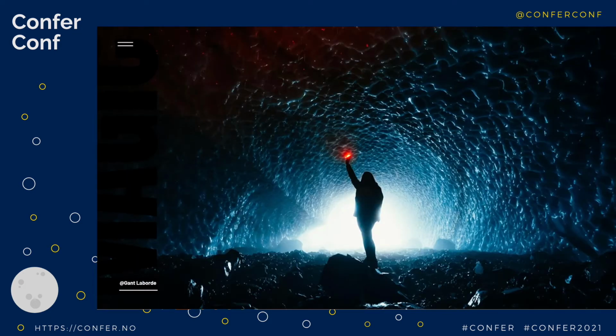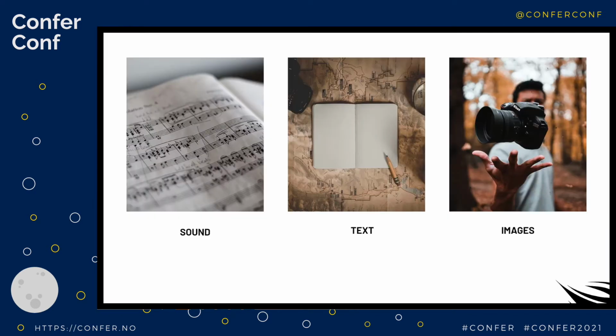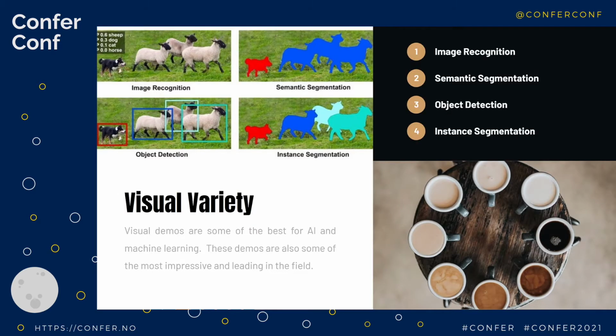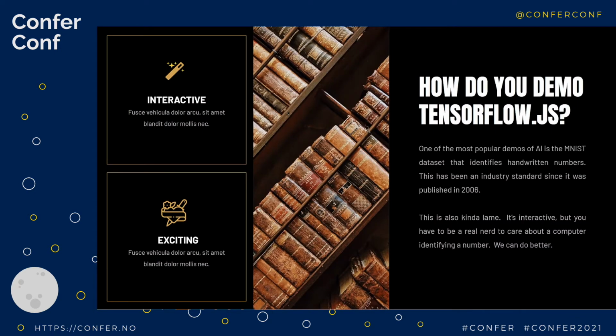It's still this cavernous problem that's sitting out there because AI is so large of a picture. It could be applied to sound, text, images. And let's just go ahead and go into images. Once we're in images, what do we have? Image recognition, segmentation, detection, and then instance segmentation. And it's not even getting started there. This is just a simple idea. We have so many different flavors just inside of here. So how can we even choose to do a demo for TensorFlow.js?